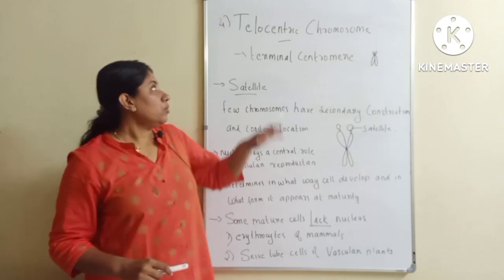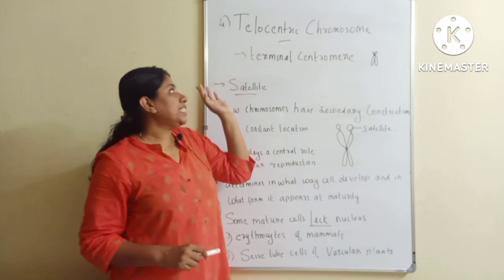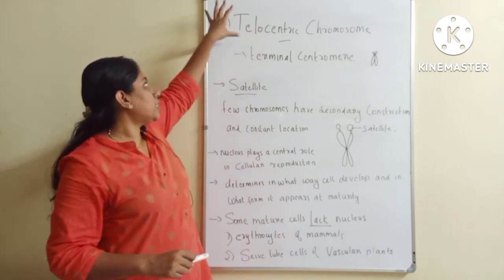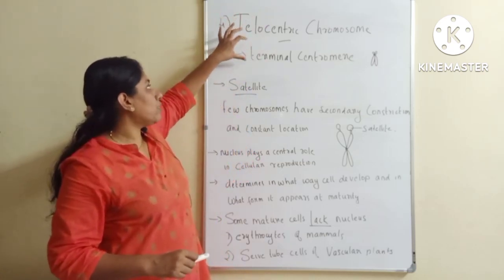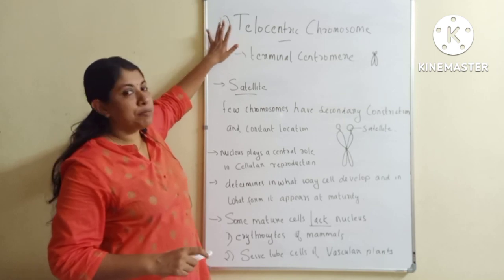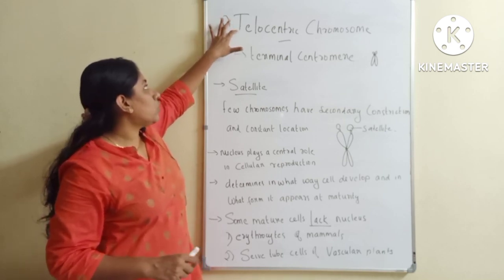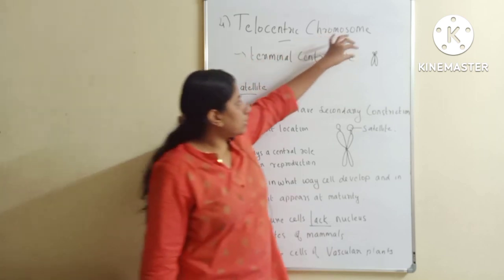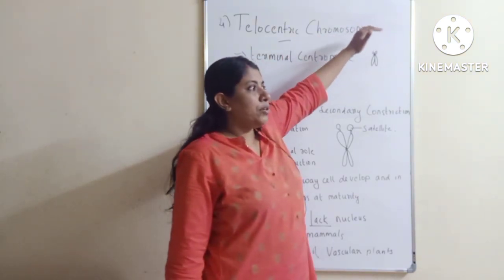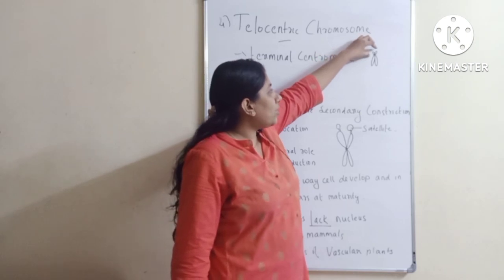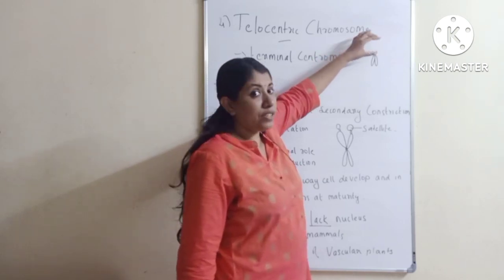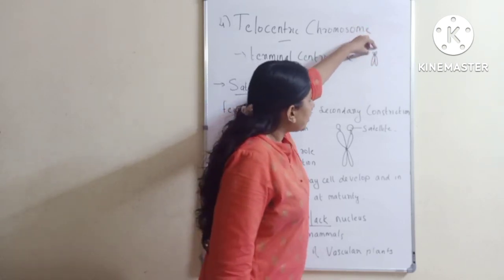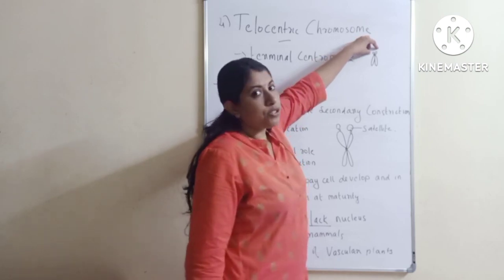Now the fourth type of chromosome is telocentric chromosome. In telocentric chromosome, the centromere is located at the terminal. Remember it like that. Here you can see, when compared to acrocentric, you will not see much difference. It is very difficult to represent. That is why I represented it in this way. I will show you the correct picture.